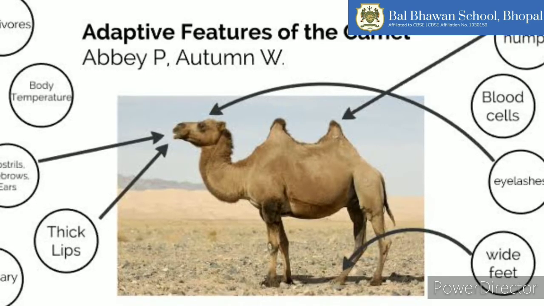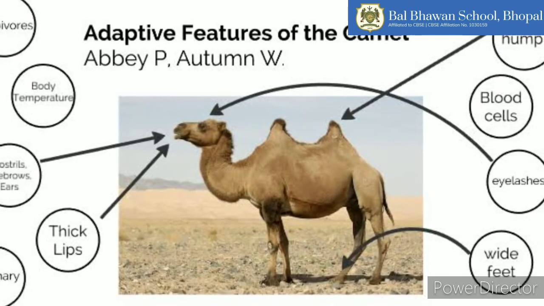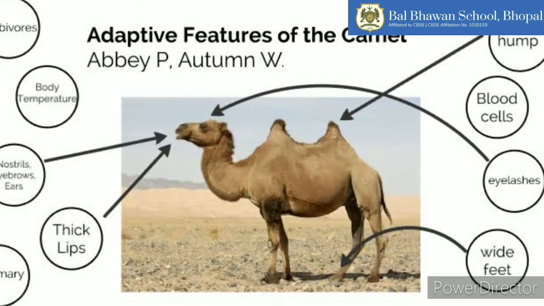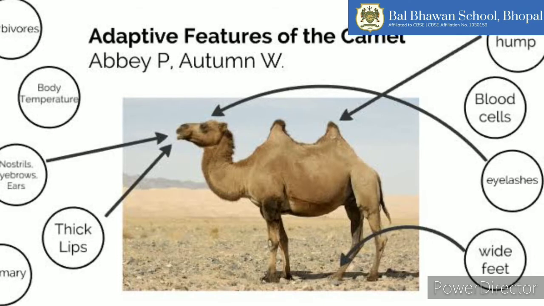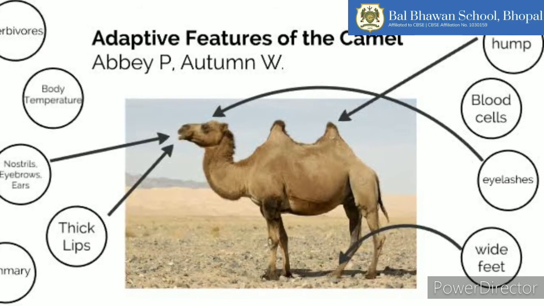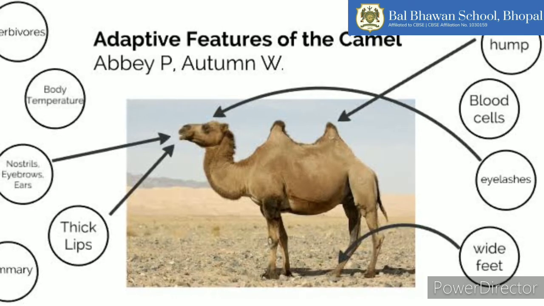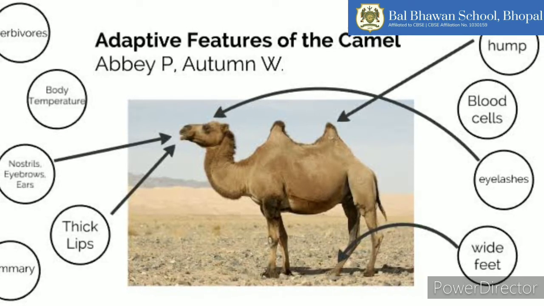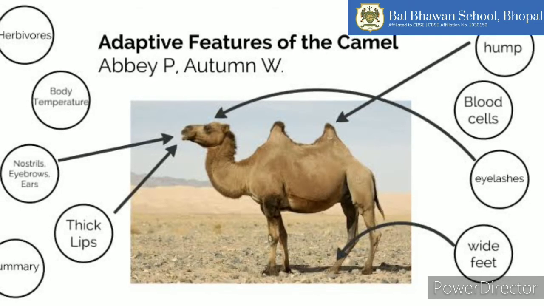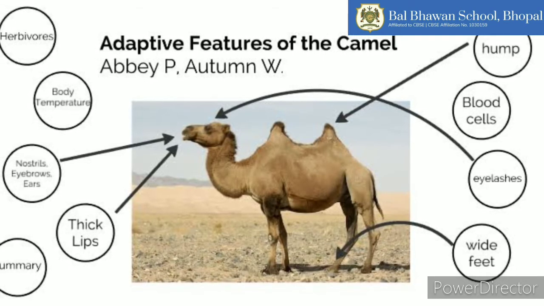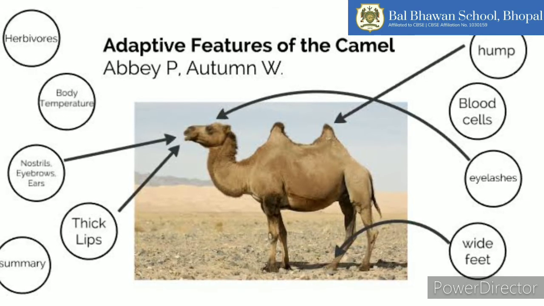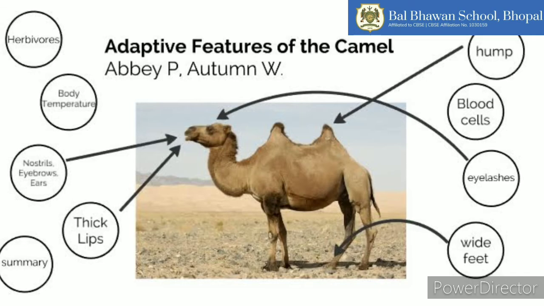Camels have many adaptations that allow them to live successfully in desert regions. As the deserts are very hot and dry, the winds blow sand all around. So let's see what adaptations the camel has. The long eyelashes of camels keep the sand out of their eyes. Also, camels have very thick eyebrows that shield the eyes from the hot desert sun.